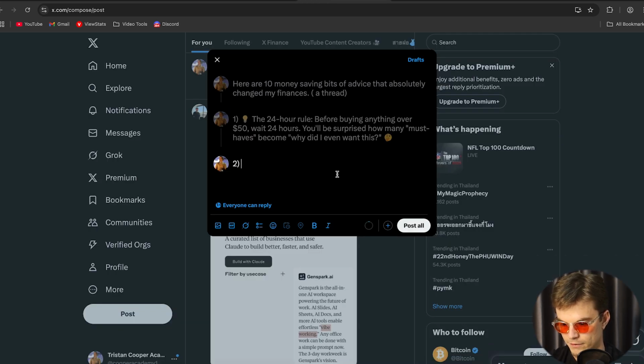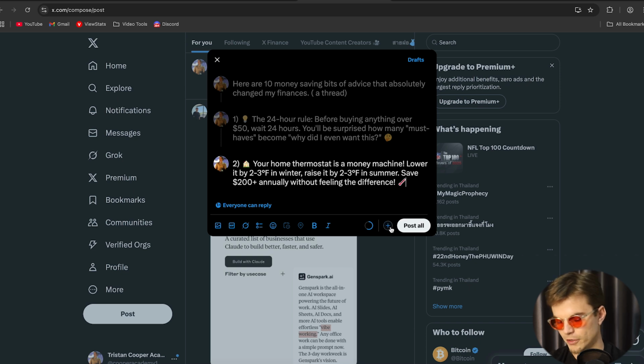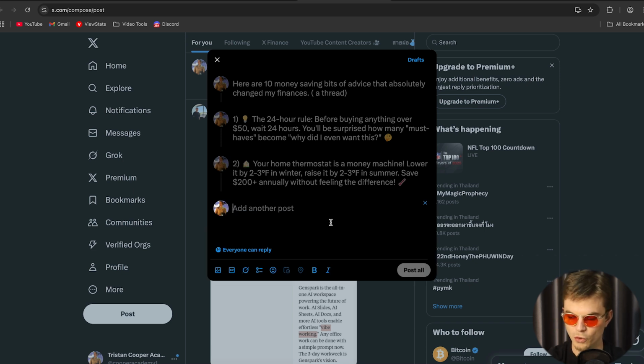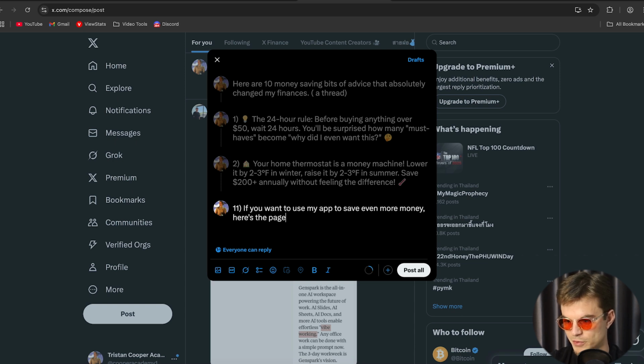And then at the end, put in all your bits of money saving advice. So you've given a lot of value. And then just at the end on post 11, just say, if you want to use my app to save even more money, here's the page. And then you can just put in your landing page, or you can put in your app as well. So that's how you put out content to promote your app that you've just developed.